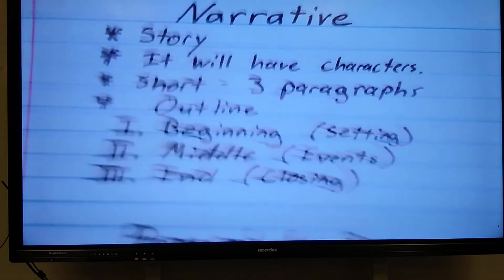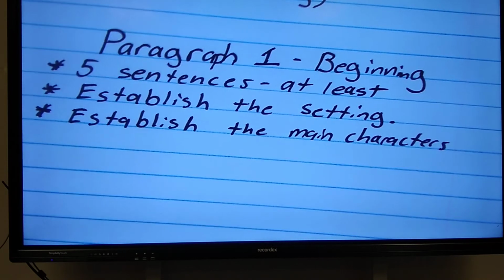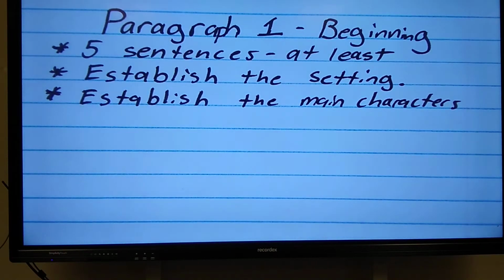Now today we're going to work on paragraph 1, the beginning. The beginning needs to be at least 5 sentences. Now my paragraph I'm going to show you in a minute is more than 5 sentences. It's going to be hard to write a story with just 5 sentences each paragraph. But if they're very good 5 sentences, it can happen. But you might need more than 5, and that's okay. In this paragraph, you make sure you establish the setting. The setting is where the story takes place. Where are you at? And then you also establish the main characters.